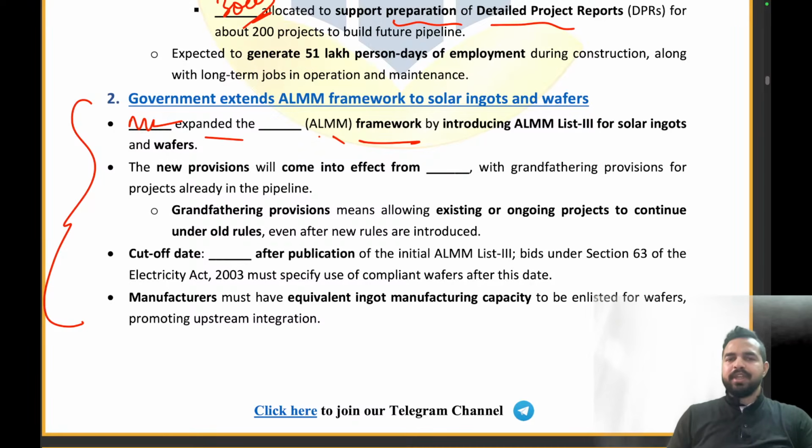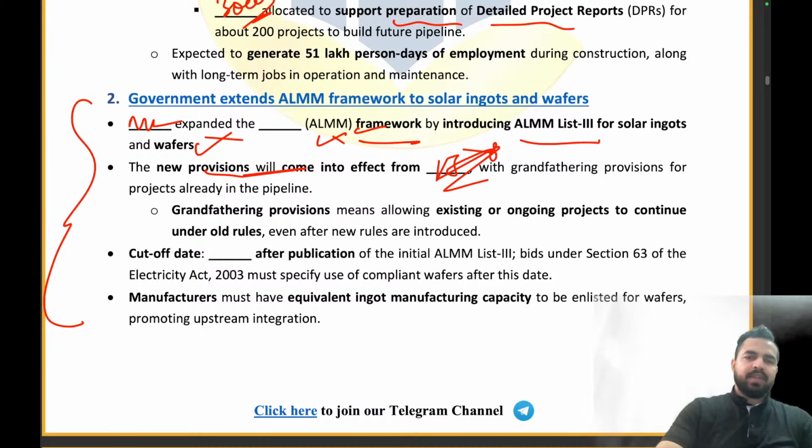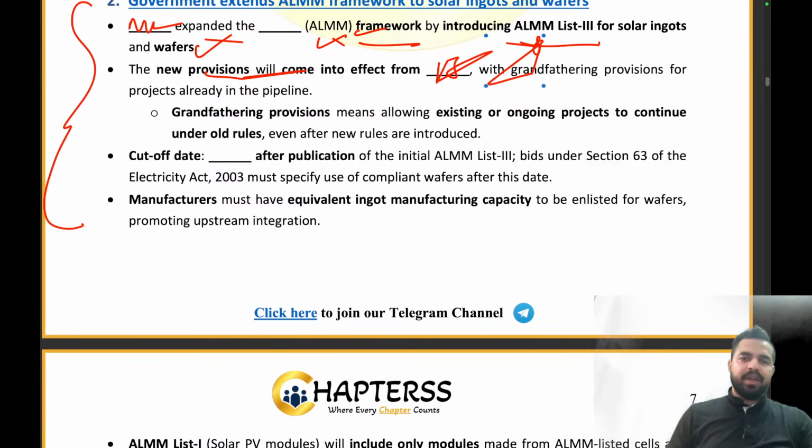Approved list of models and manufacturers. By introducing ALMM list 3 for the solar ingots and wafers. The new provisions will come into effect from 1st June 2028. Now there is a grandfathering provision also that we have already discussed. The cutoff date, that is 7 days after the publication of the initial ALMM list 3.